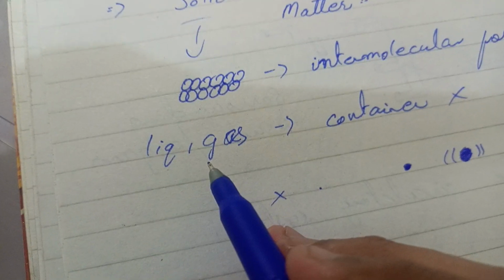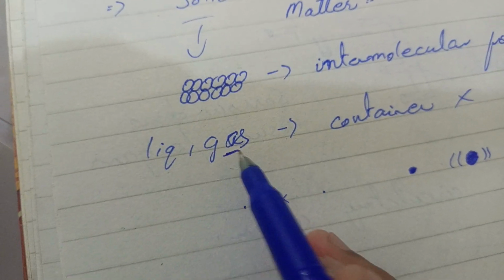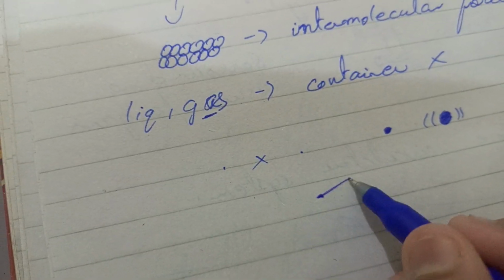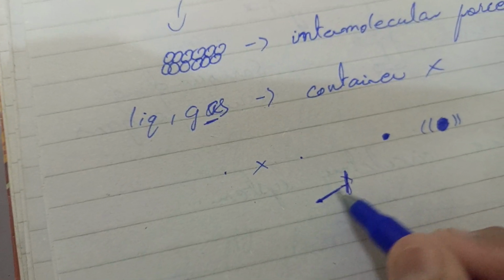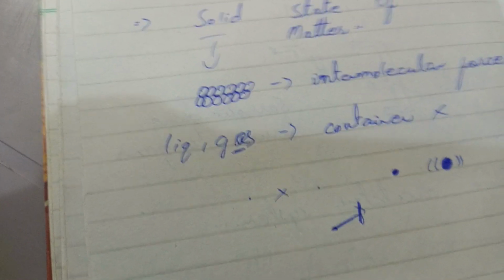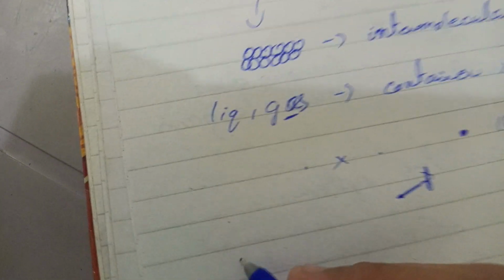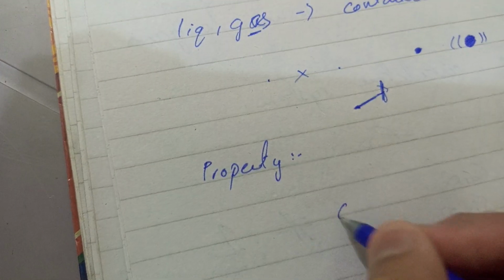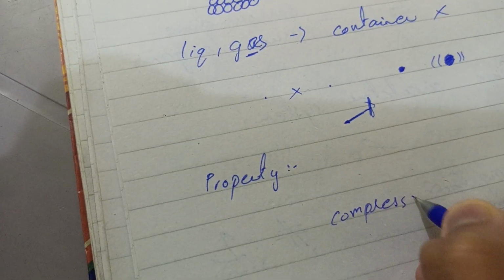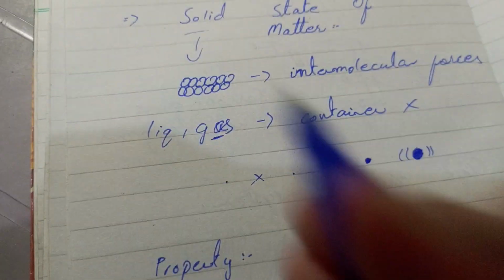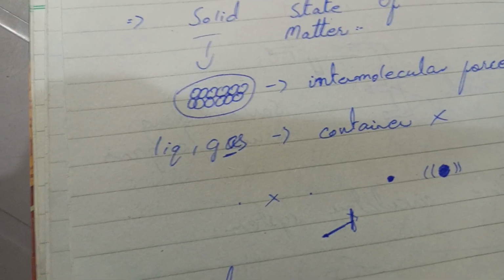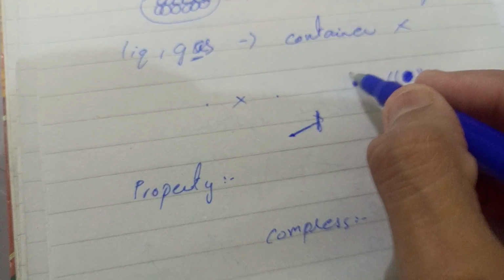And as you can see in the gaseous state in a container, the gas particles collide with the wall of the container. So yeah, that's the phenomenon. But if we talk about some properties of the solids, the first property is compressibility. If we try to compress a solid, it is incompressible because, as I said, the molecules are orderly arranged and tightly packed to each other, so they cannot compress.